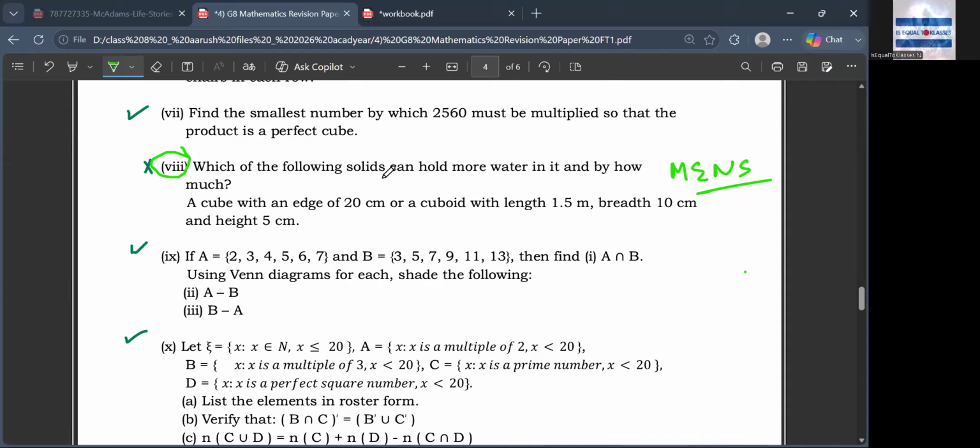So, Mr. Anush, we'll do the mensuration questions. Yeah, all the mensuration questions. Which of the following solids can hold more water in it and by how much? Cube with an edge 20 centimeter.